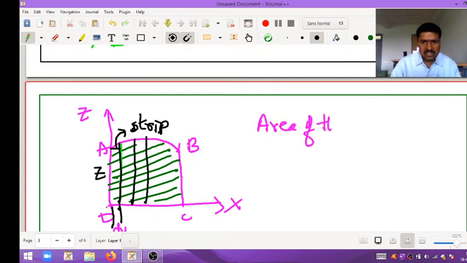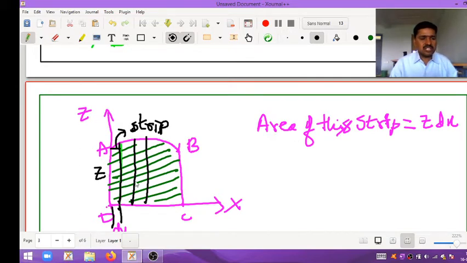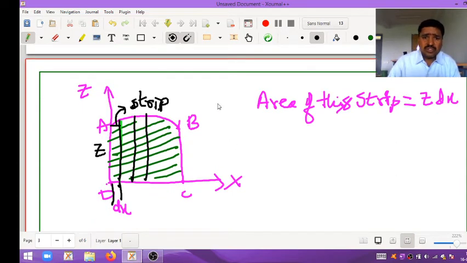one strip I am taking. The area of this strip is equal to length into breadth, that is equal to z into dx. The area of this one strip is nothing but length into breadth. Now what do we want first of all? The area of this total plane.